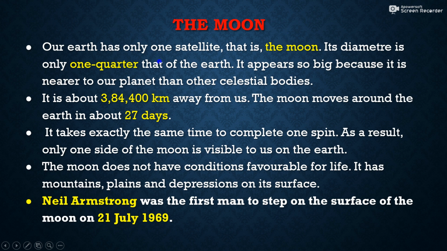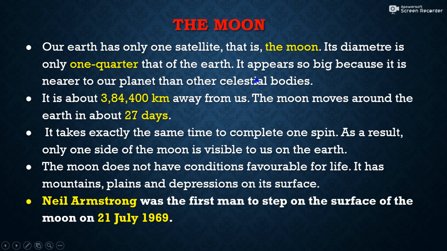The next is the Moon. Our Earth has only one satellite, our natural satellite, the Moon. Its diameter is only 1/4 that of the Earth, which means the Earth is 4 times the Moon. The Moon appears so big only because it is nearer to our planet than other celestial bodies.